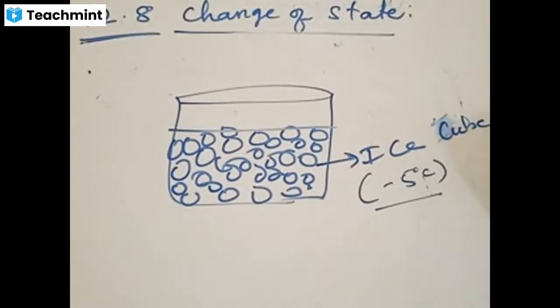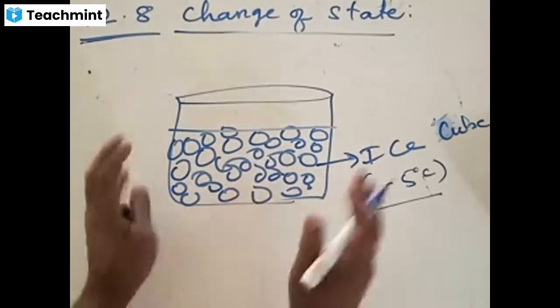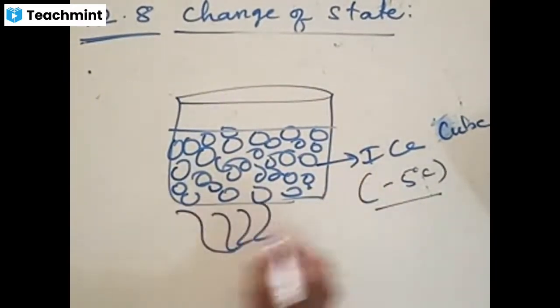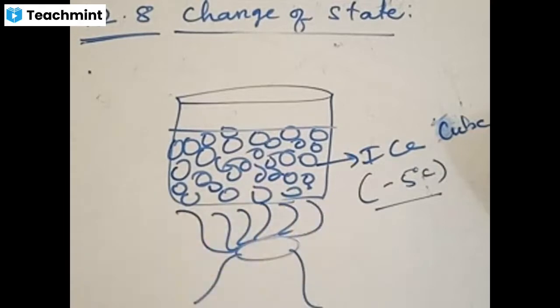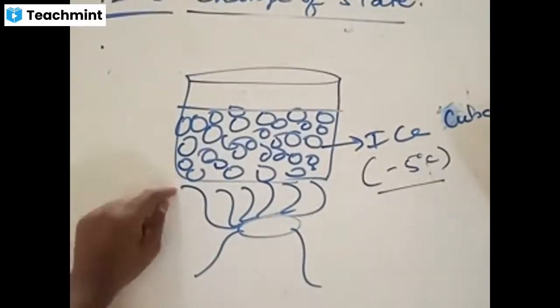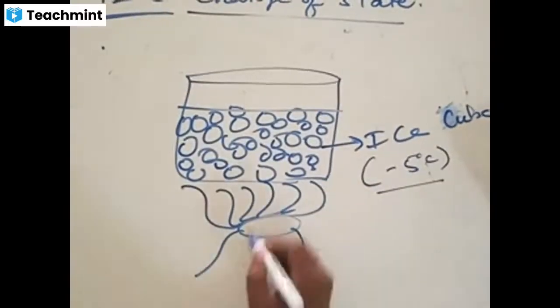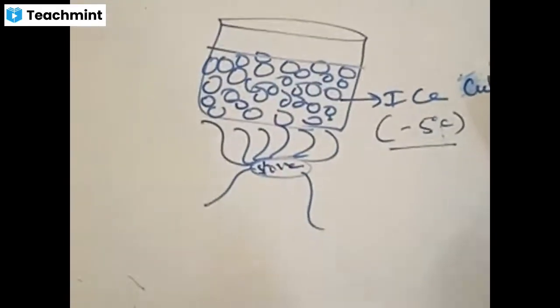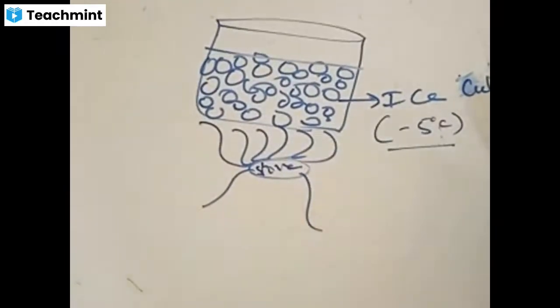Now check out here. Consider a beaker filled with ice blocks maintained at a temperature of -5 degrees. Now this is being heated by using some kind of arrangement. Now what happens if you heat this content? This beaker filled with ice at -5 degrees is heated. This is the stove upon which I am placing some arrangement on the beaker and heating. Now what happens? Answers please. What are the different things that are going to take place?